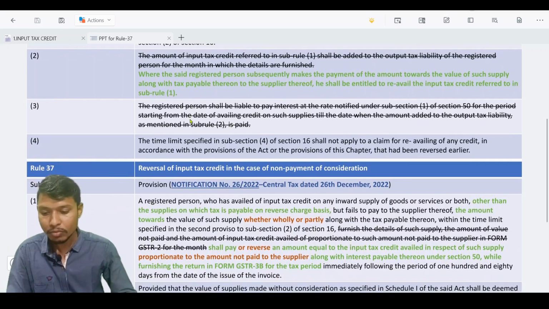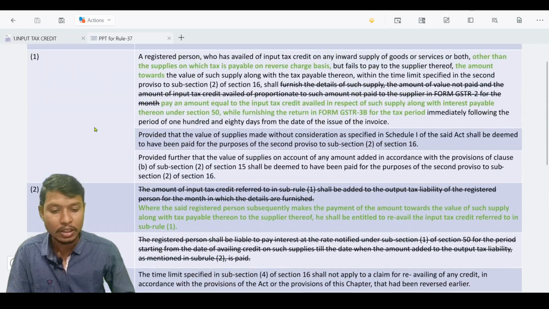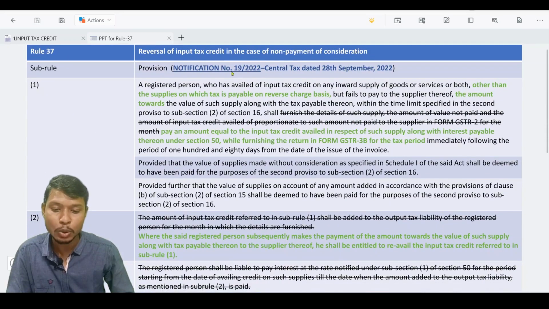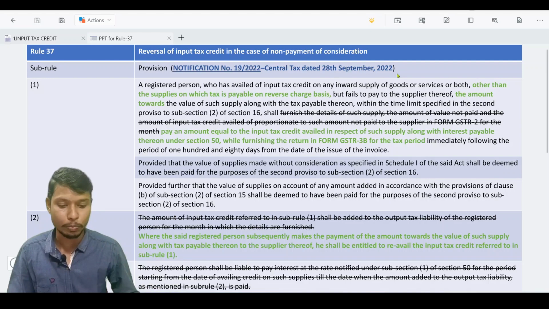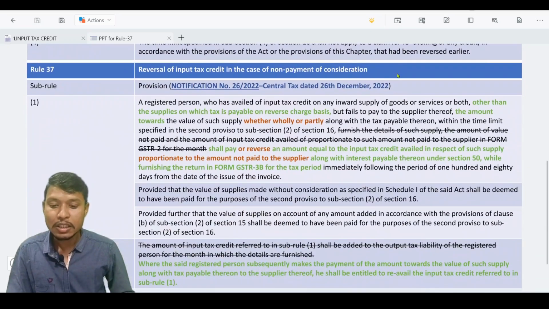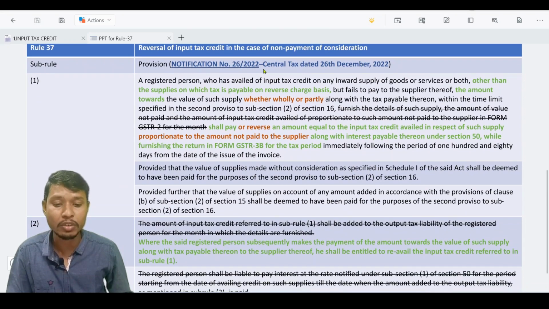With respect to sub rule 3, it is completely omitted through an amendment, and sub rule 4 has no change. This is the amendment which has taken place through notification number 19/2022 dated 28 September 2022. This amendment is effective from 1st October 2022. And this is the second amendment through notification number 26/2022 dated 26th December 2022.